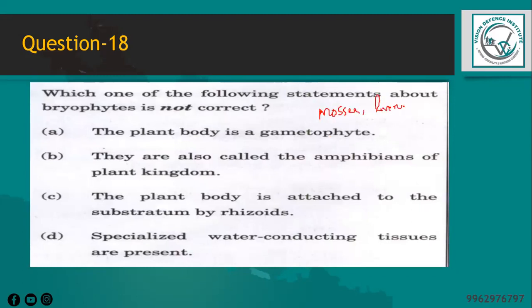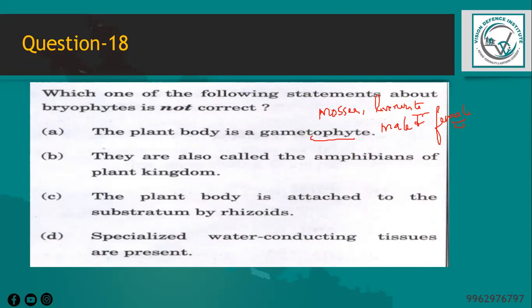So this has been asked in all the examinations: amphibious plants, right? They are characterized by the gametophyte cycle, which means the plant body produces the gametes, that is, sex cells, both the male and female sex cells, right? These bryophytes are also called the amphibians of the plant kingdom because they require water for reproduction and survival, and are also found in some environments.